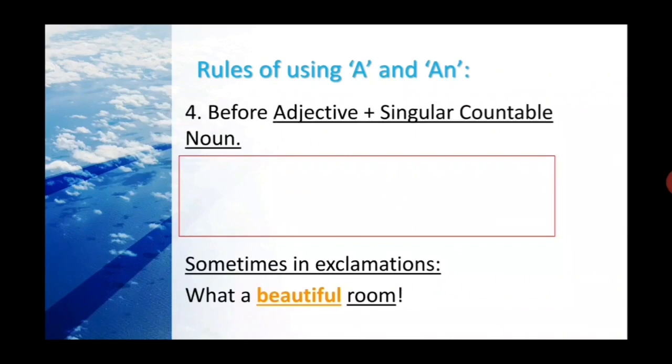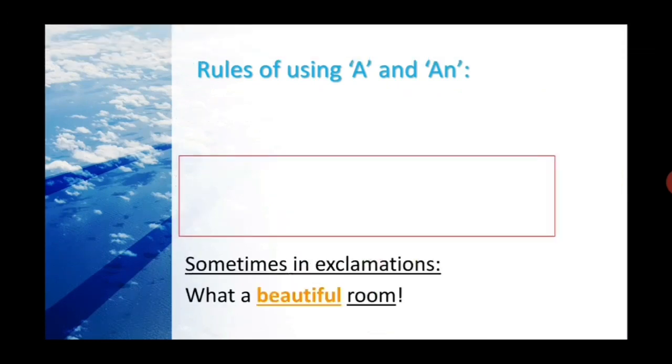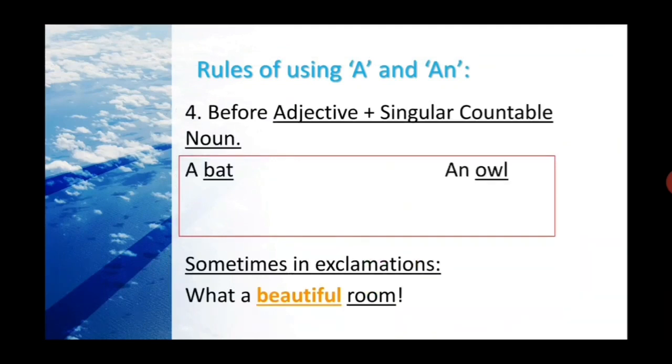Now let's go for the number 4 rule. Before adjective plus singular countable noun, it means when you can see that there is an adjective before the countable noun, that time you have to use a or an according to the adjective, not according to the noun. Like say for example, wait, let me show you. Here you can see that after an there is an apple. It's a noun. But when you talk about this example, you can see a bat, an owl. So owl and bat, those are the nouns.